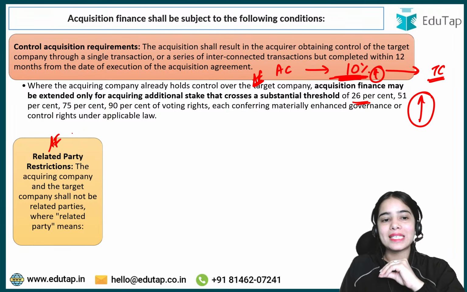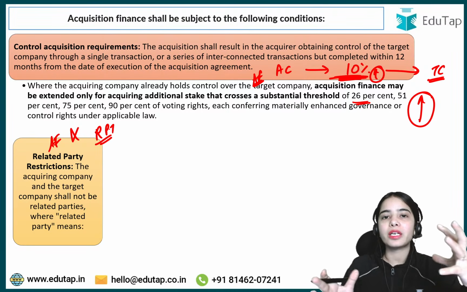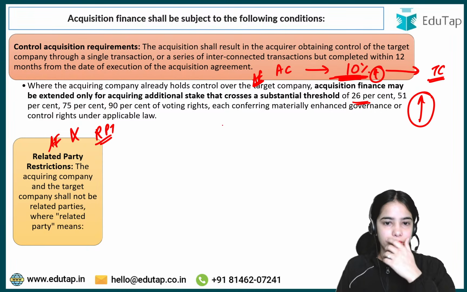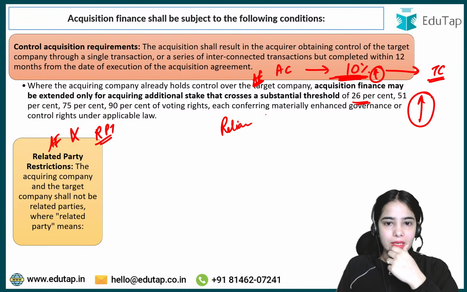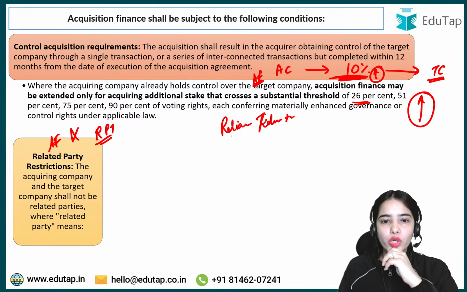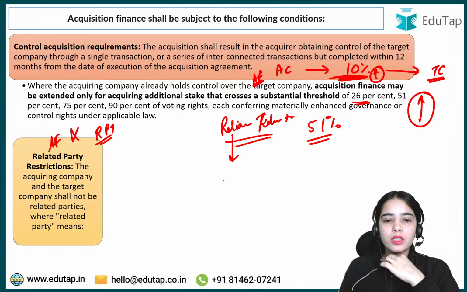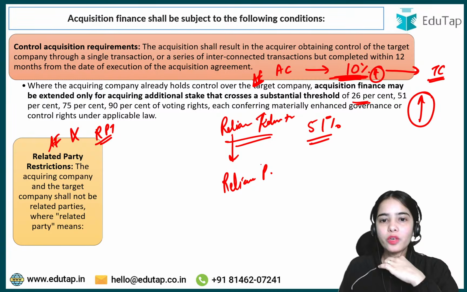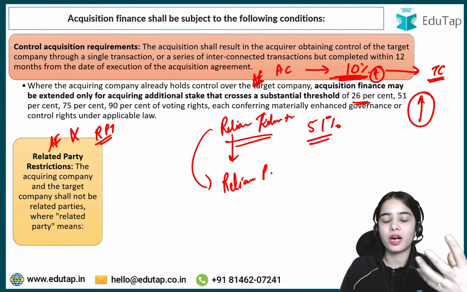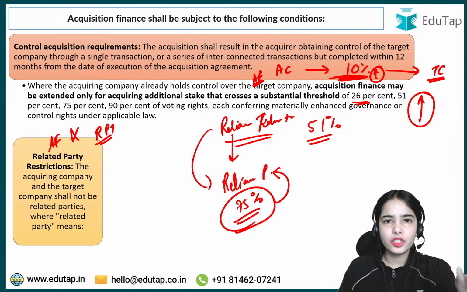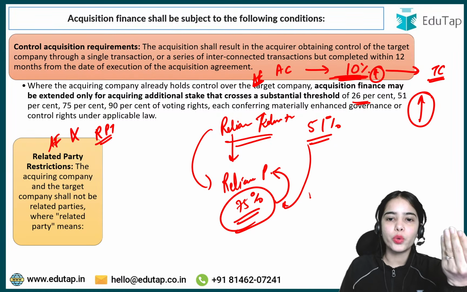Now, acquisition finance cannot be provided in case of related party transaction. Related party transaction means that in the same group, let's say Reliance Industries right now has 51% of the shares of Reliance Power. Now Reliance Industries wants to have 75% of shares in Reliance Power. So one may think acquisition finance should be allowed because the control is increasing.